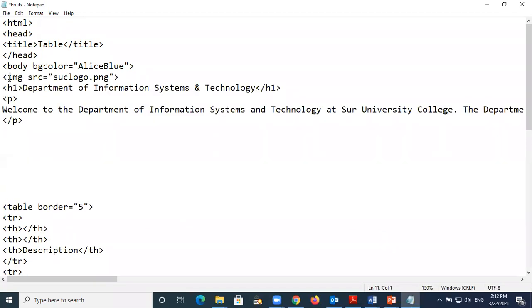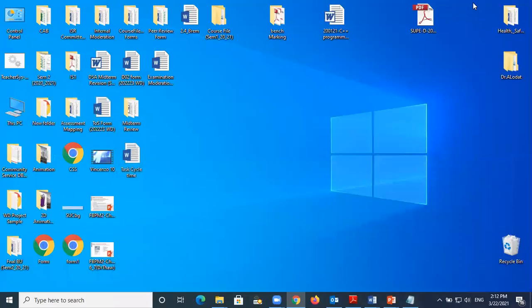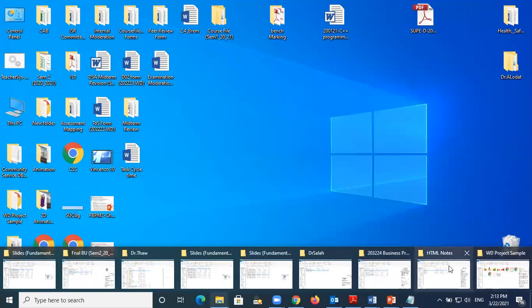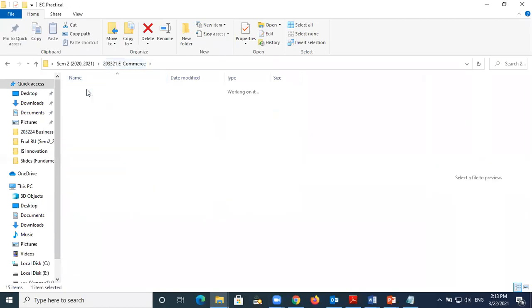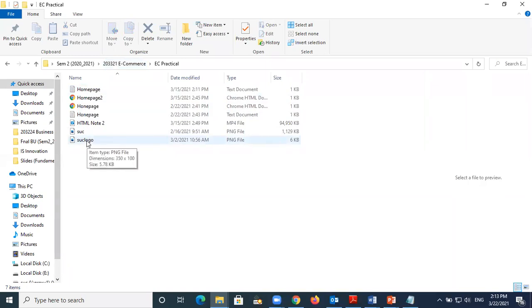Okay, so I have here, the first one is inserting the image, but I have to go and check whether the name is SUC logo or not. Okay, so I'm going to save these things, and where is my e-commerce here? I have my e-commerce here, and I have e-commerce practical. When I check here, okay, SUC logo is here, and the extension is PNG. I have also here SUC. I think the extension is also PNG. Okay? So I think I prefer this SUC logo, the small one.